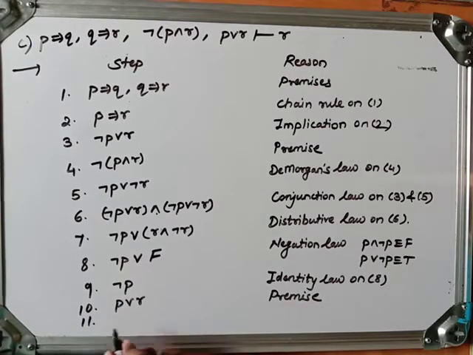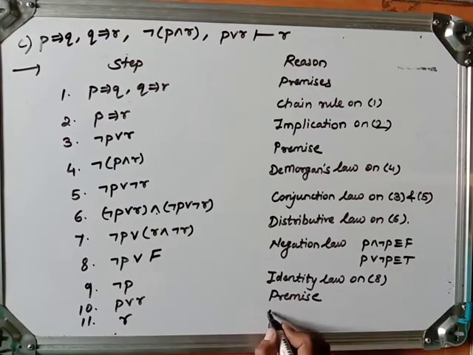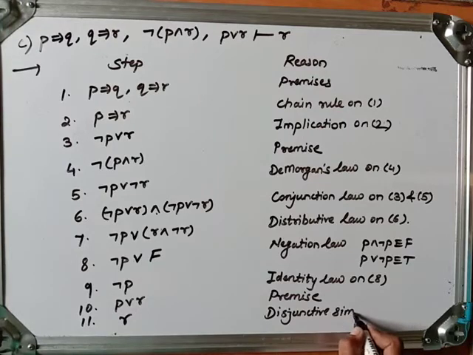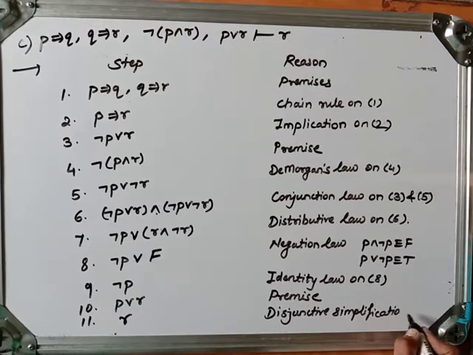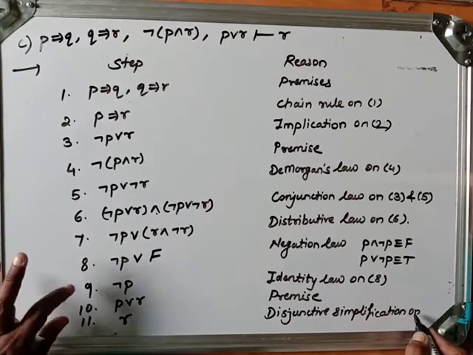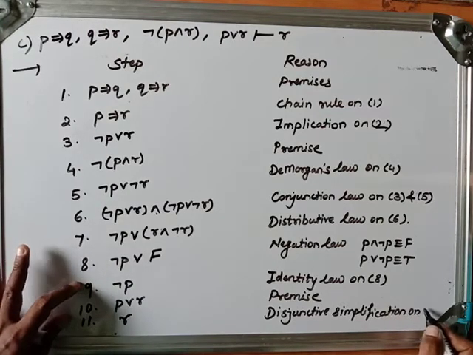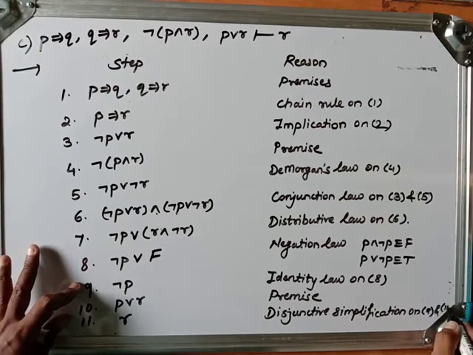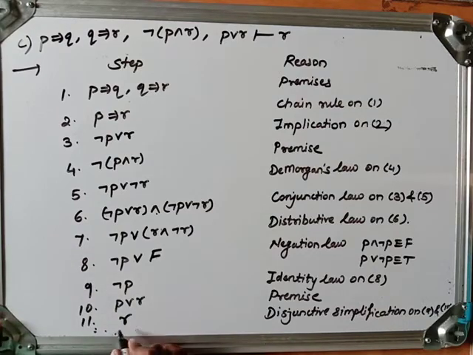Then 11th one, from these two, negation P and P or R, we can say R. This is using disjunctive simplification on 9 and 10. Therefore, I can say the given argument is valid.